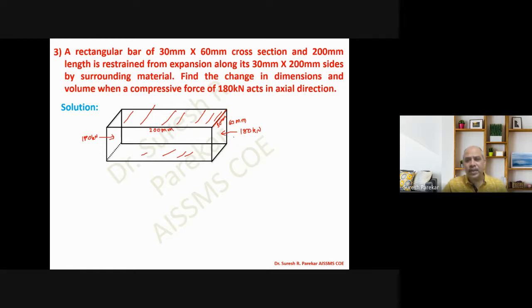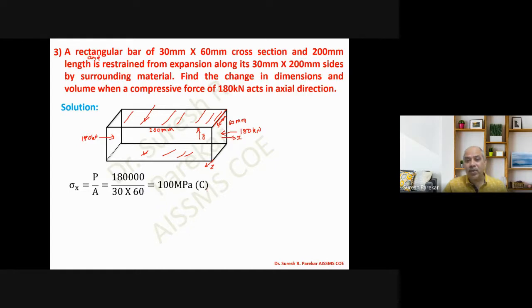So if I consider this as X, then I will consider Y, and then the third, this is Z. Now along Y we have no change in length. We are not allowing expansion along its 30 by 200 sides, means these two sides we are going to restrain, and therefore we get change in length along the y direction as 0. So now sigma x we will get as P by A, which is compression.